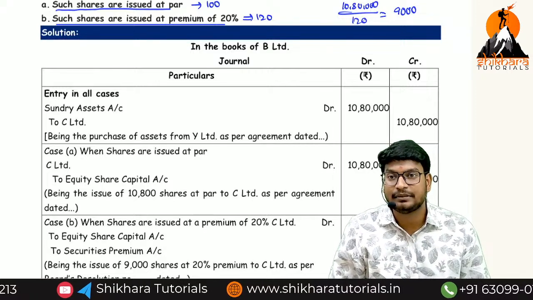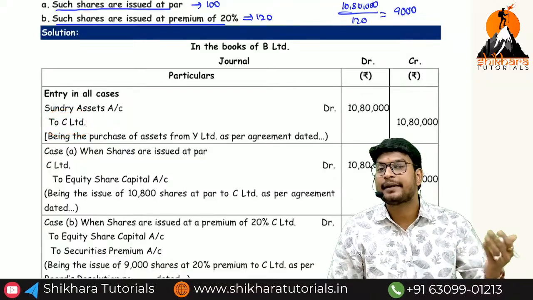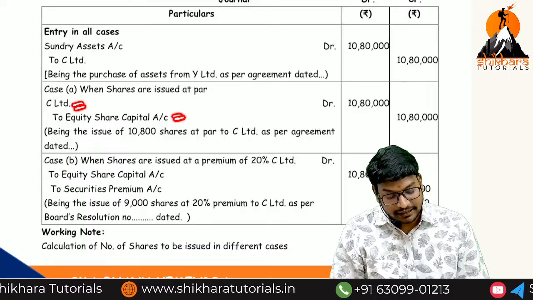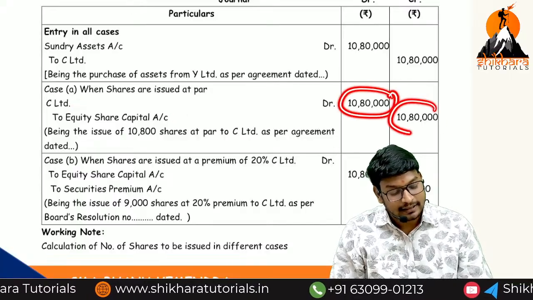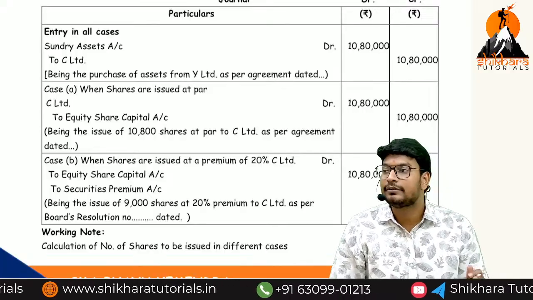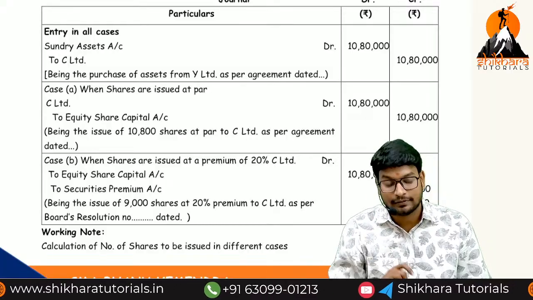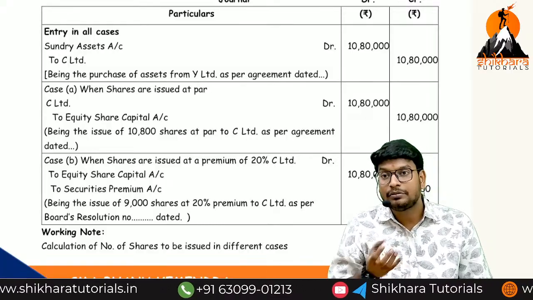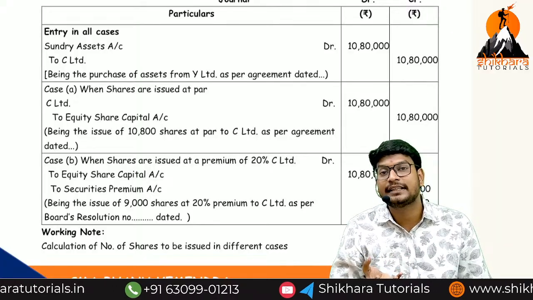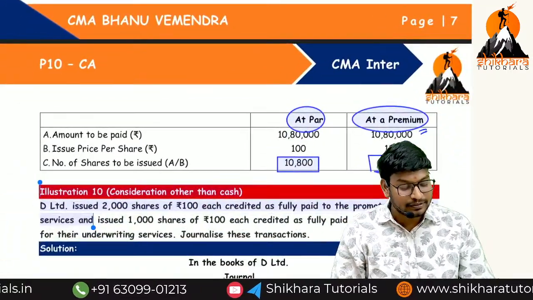Afterwards, we are going to distribute what? Shares to C Limited. What is the entry? C Limited balance will decrease and share capital will come into the picture. C Limited account debited to share capital 10,80,000 and 10,80,000. No need to find out the number of shares here, because all is face value only. But we have to decide the number of shares at which point of time? At the point of issuing at a premium or at par? Premium.